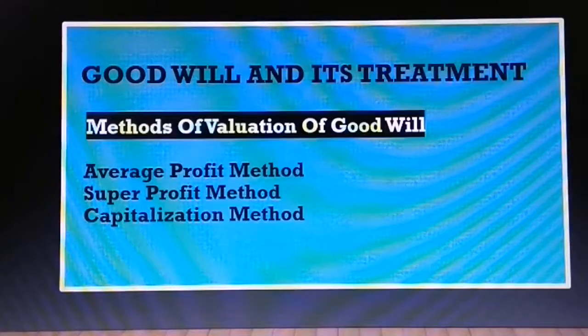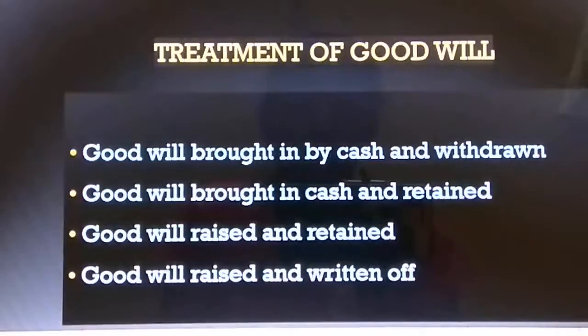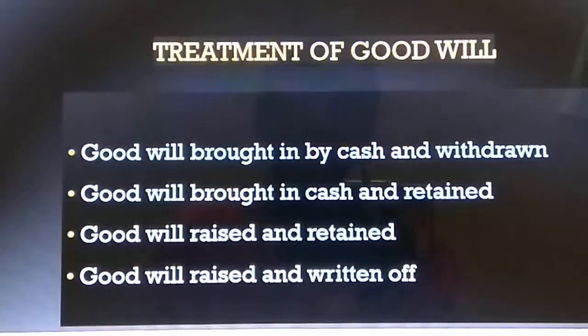Next, we have goodwill treatment, that is treatment of goodwill. How is this goodwill treated? First, there are 4 cases. First case is about goodwill brought in by cash and withdrawn. So, the main thing in admission of a partner, the important thing which we need to concentrate on is goodwill treatment. When the goodwill is brought in by the new partner in the form of cash and that has been withdrawn by the old partners, how are we going to follow the steps?